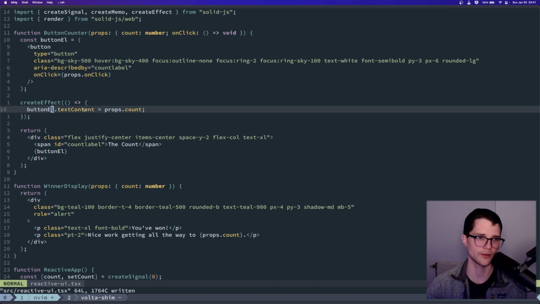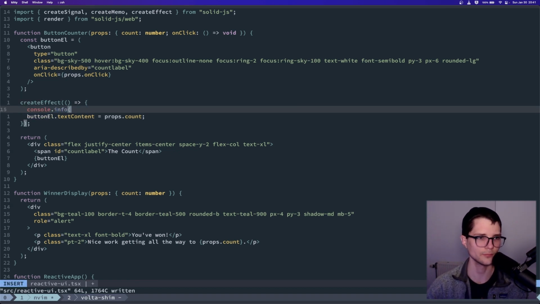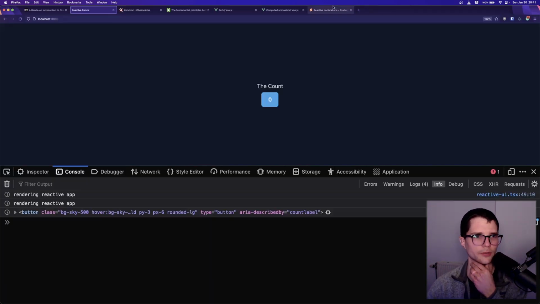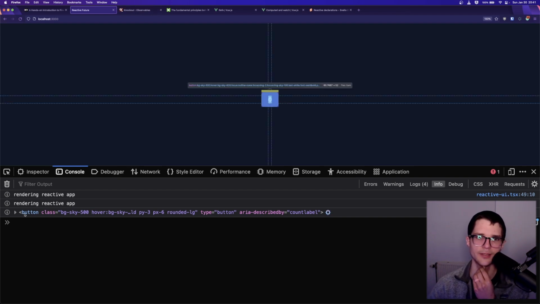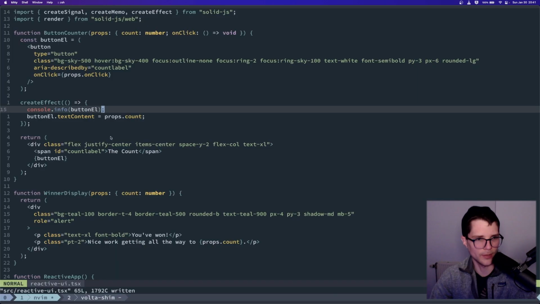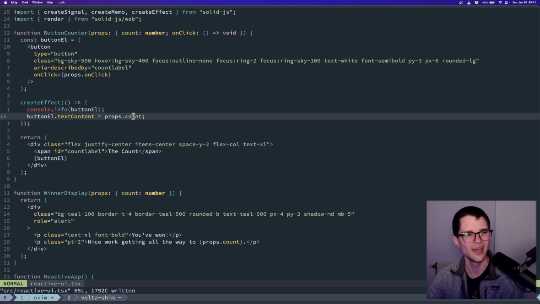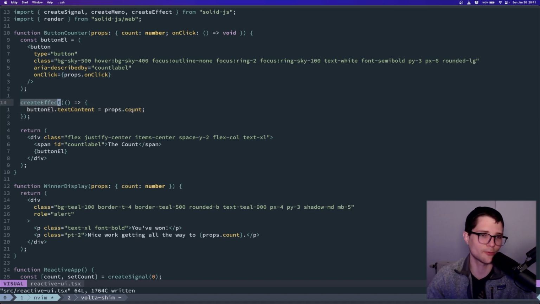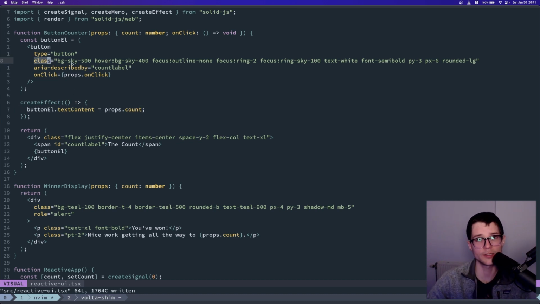It turns out the button element, if I console log it, and I will, just to prove my point, is actually just a regular button element. And in fact, it is that button element. And so you can see I'm console logging it every time I change the count, and it's just a button. So I'm allowed to say textContent and do an assignment. And it turns out that this is exactly how Solid works under the sheets. It doesn't do anything other than create effects, subscribe to signals and or derivations in the places that are appropriate, and either update text contents or innerHTMLs, or maybe in some cases some attributes, right?